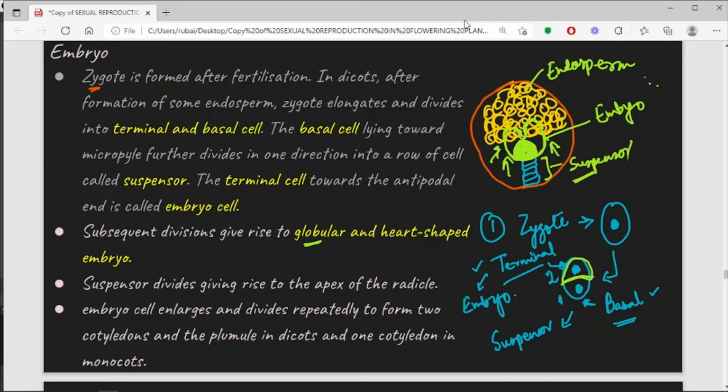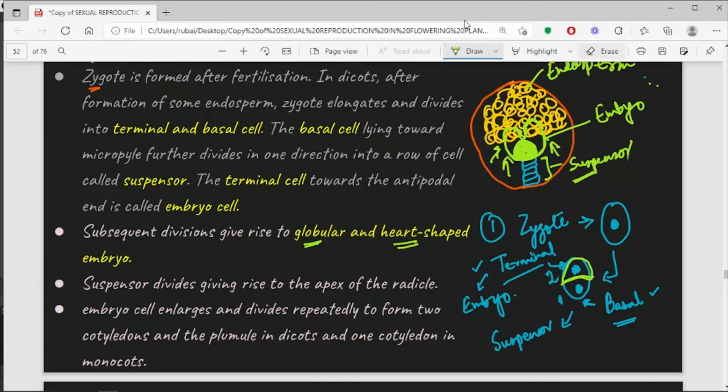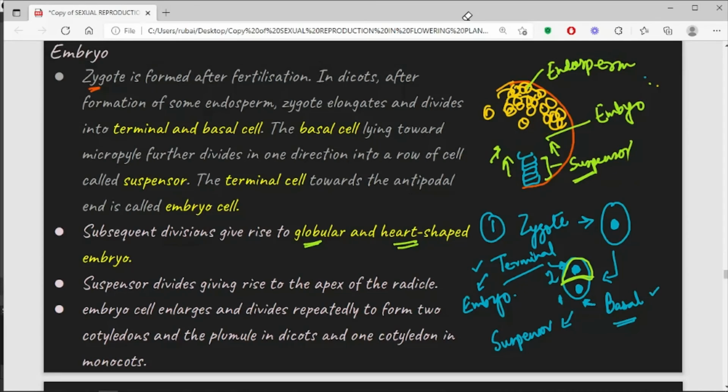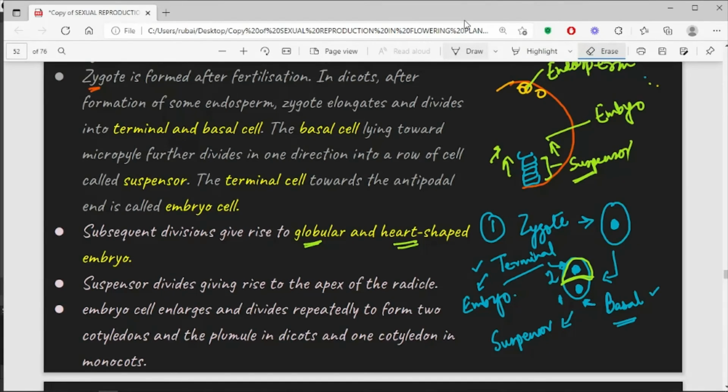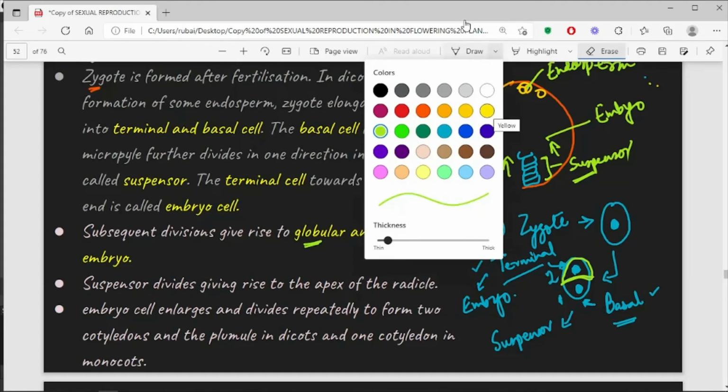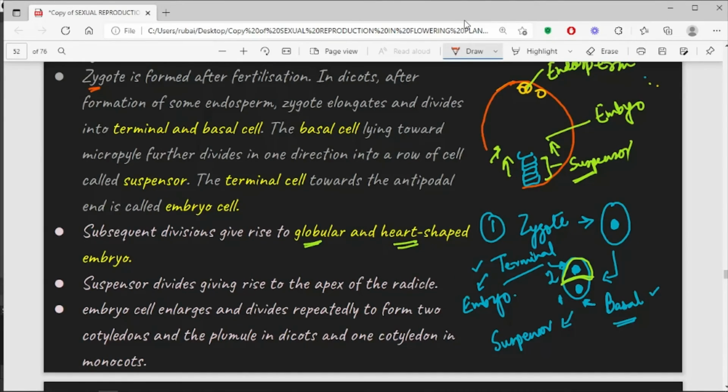So first a globular shaped embryo will be formed, and then a heart shaped embryo will be formed, and eventually the division of the embryo continues, and it forms the two cotyledons which are present within the dicot plant. I mean the dicot seed, and only one cotyledon in case of monocot seed.